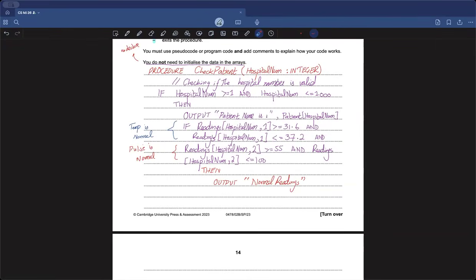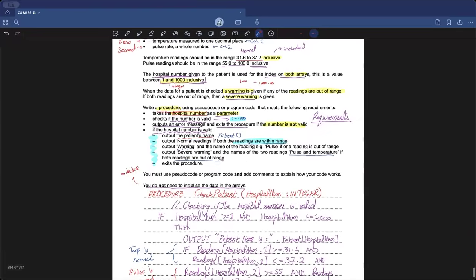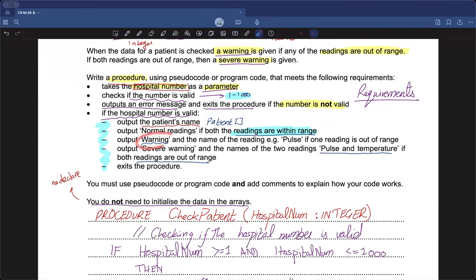So now in the question, we need to continue with what we are trying to do. We have done one part. We did the output normal reading. Now we need to do the second part where it says that you need to output warning. When will the warning happen? When one of the two values is out of range. So either my temperature is within the perfect range but my pulse is outside the range, or my temperature is out of range but my pulse is perfect. So I need to implement something like this, and in between I have an or condition. Either this will happen or this is going to happen, and if either of them happens, I need to output that there is a warning.